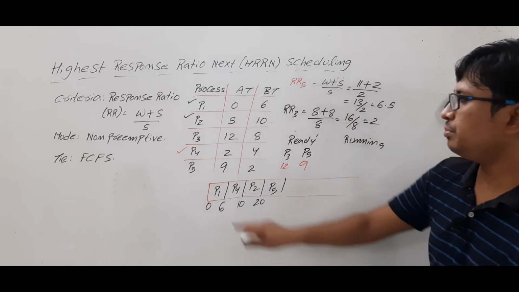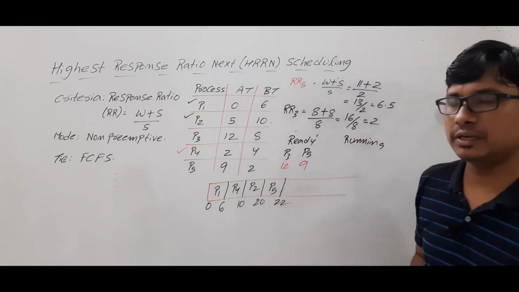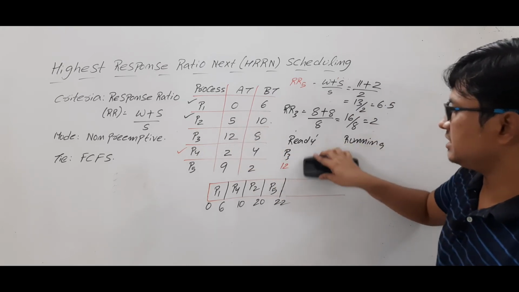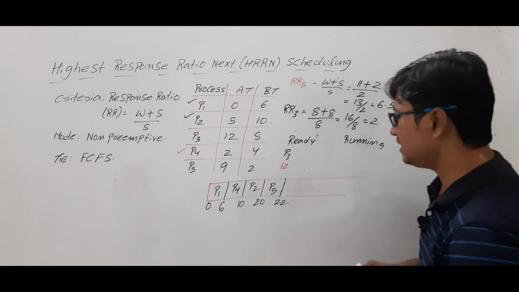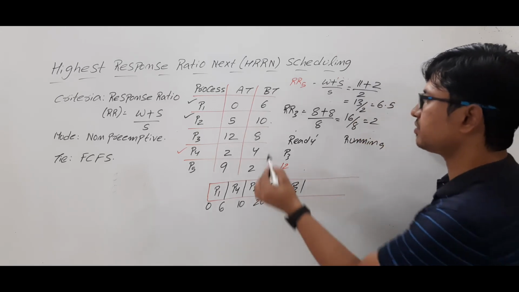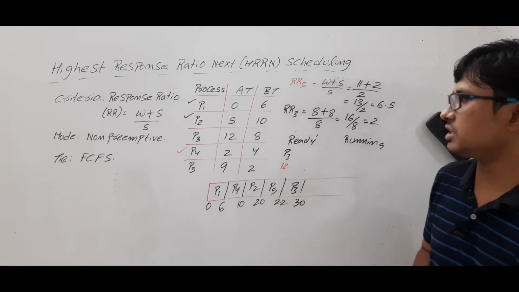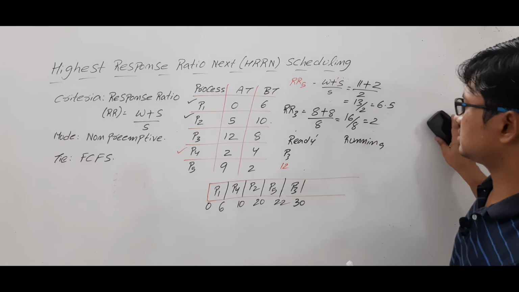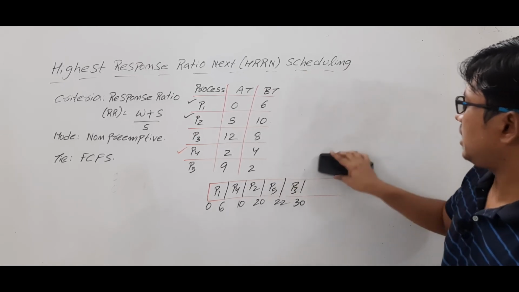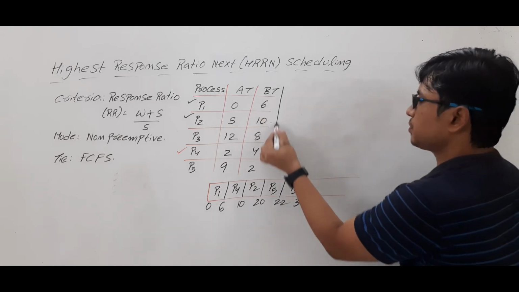Now, how many units of time does it need? Only 2 units. So at 22 units of time, it has completed. Now no other process has arrived. Only P3 is there, so it will be dispatched. It needs 8 units, so at 30 units of time, all the processes have completed their tasks. Is it clear? Now, we need to calculate the completion time of each process.